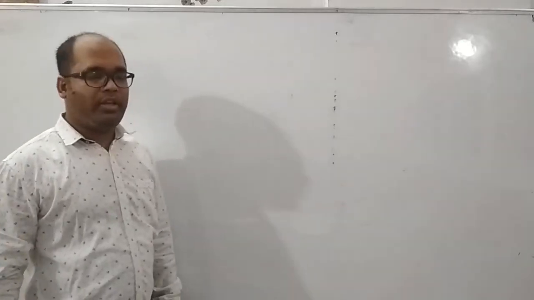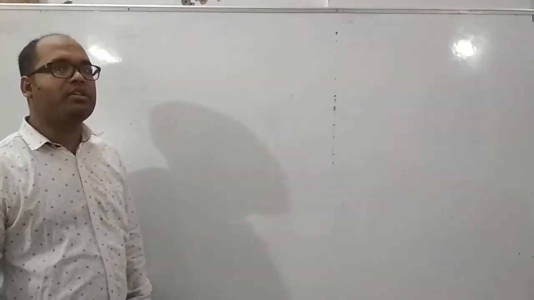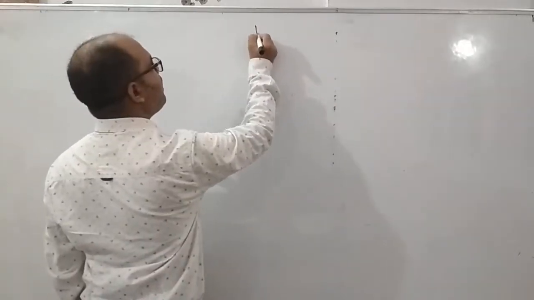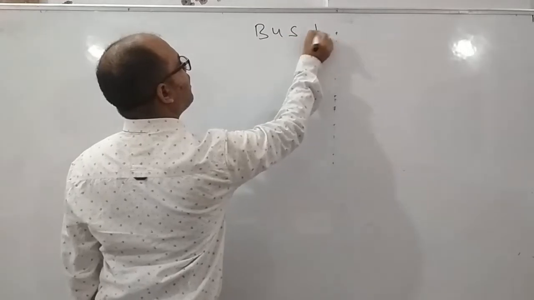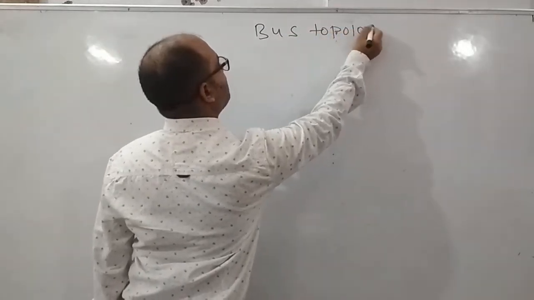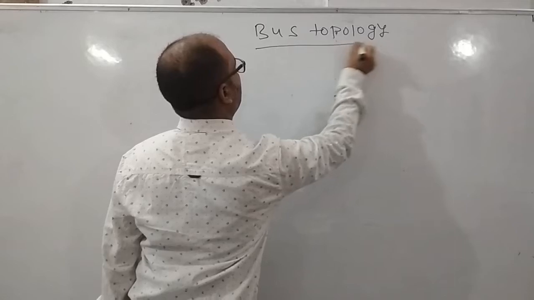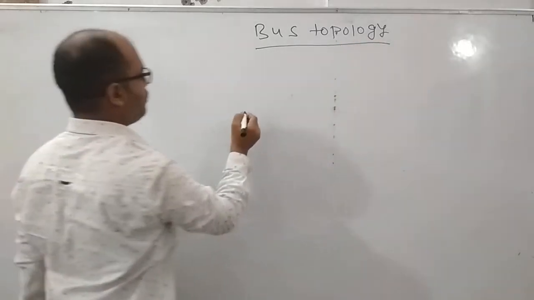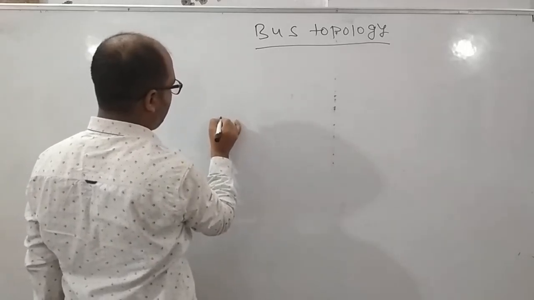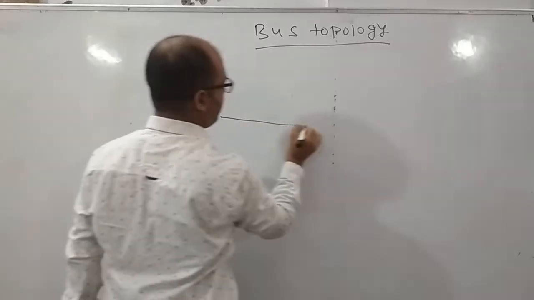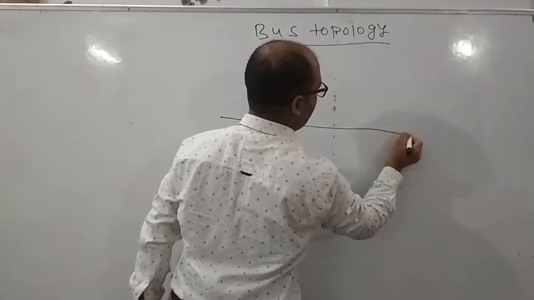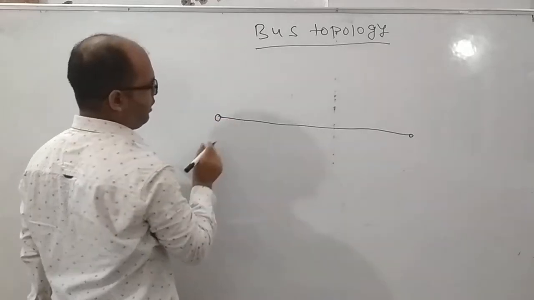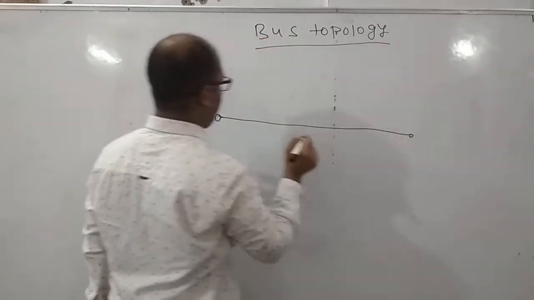Today in networking I am going to discuss the bus topology. With the help of an example, we will discuss the bus topology. Suppose this one is one straight wire. This is the arrangement of the bus topology: one straight wire.